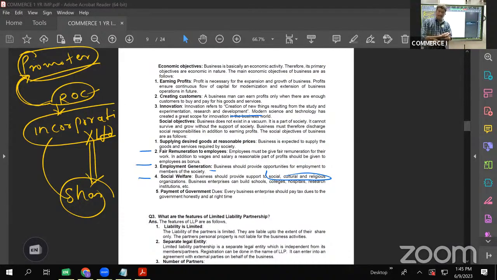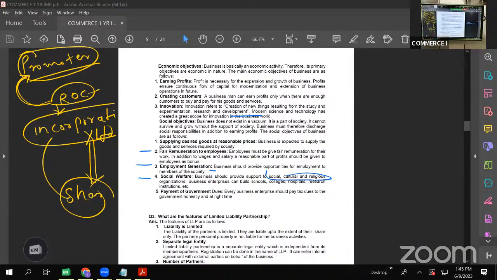I'll tell you, there is one company in India, that is Tata. They give 65% of their profits as charity. Okay, they take only 35% and the rest 65% they give as charity because they consider it as their social responsibility. So in the same manner, even if small businessmen are there, as a part of social responsibility, they should come forward for doing charity and good to the society.